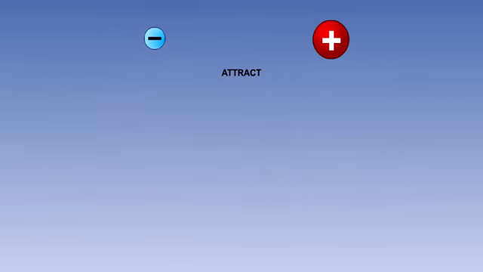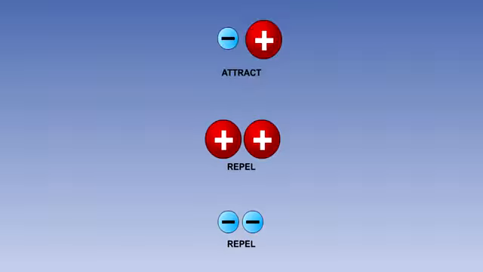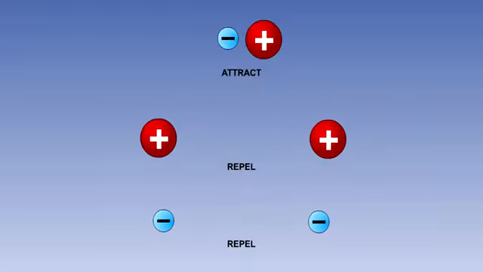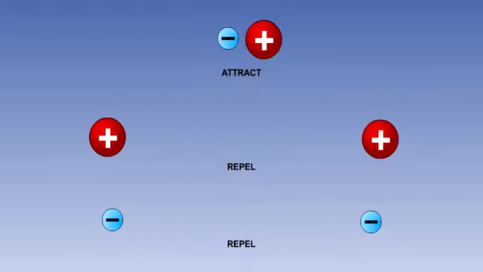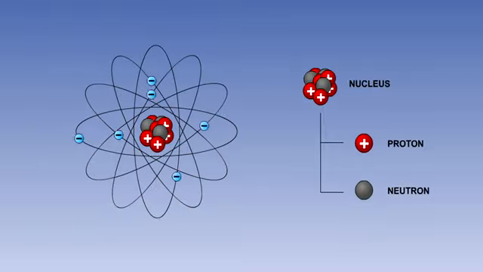A fundamental fact about charged particles is that particles with unlike charges attract each other, but those with like charges repel each other. The negative electrons are held in orbit by their attraction to the positive nucleus and their repulsion to each other.